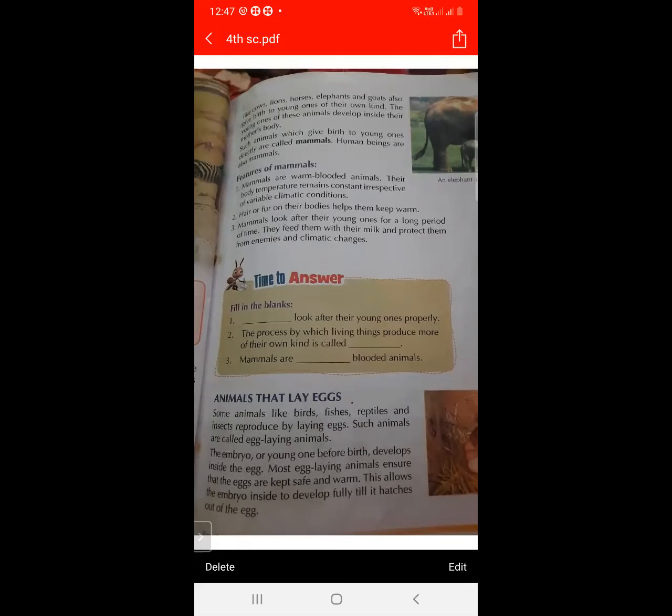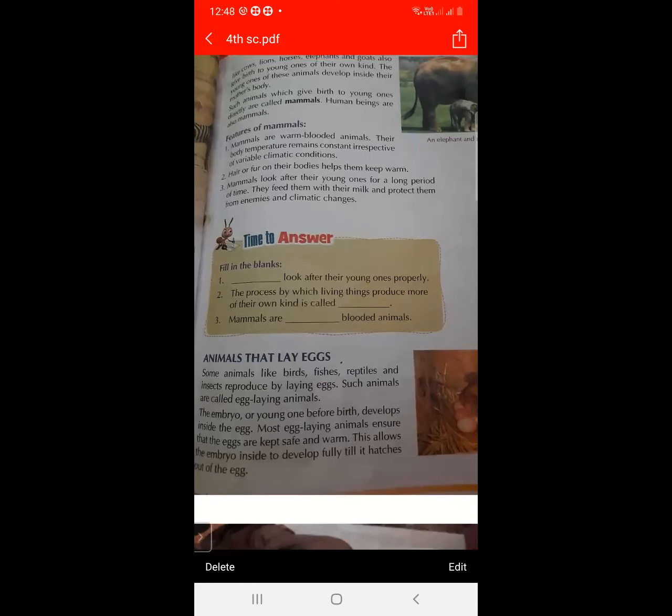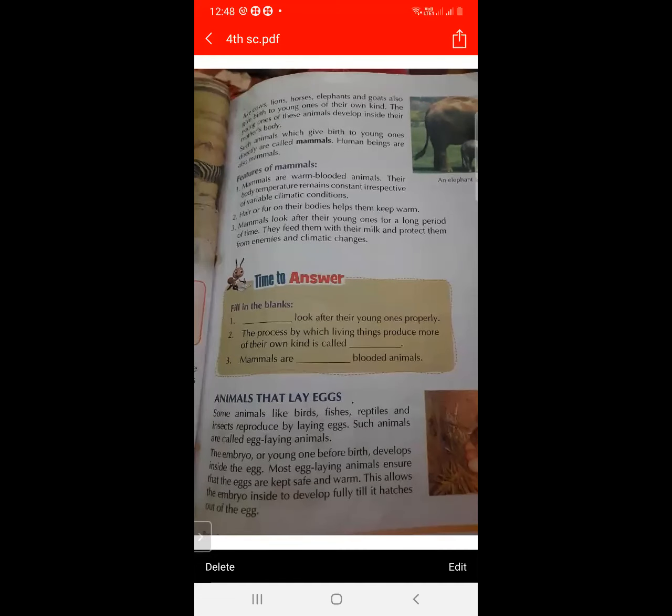Next is animals that lay eggs. Some animals like birds, fish, reptiles, and insects reproduce by laying eggs. These types of animals are called egg-laying animals.